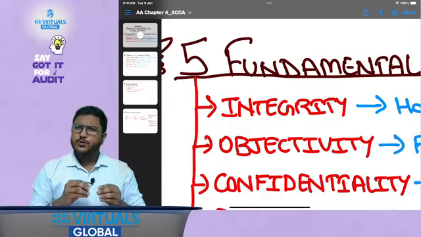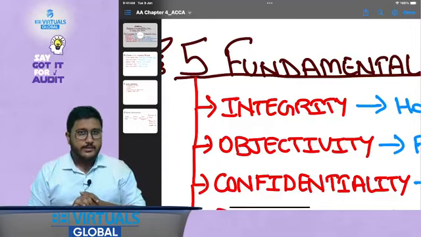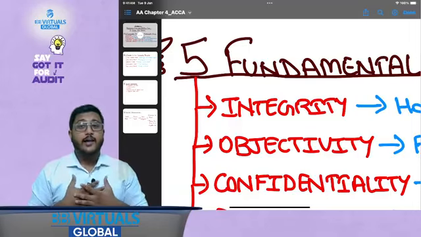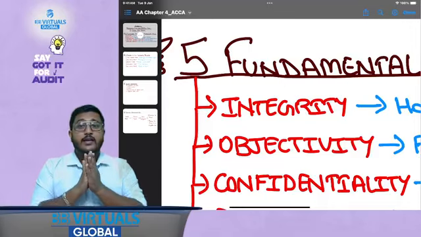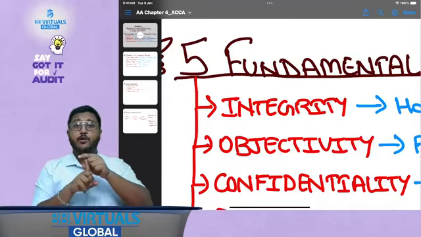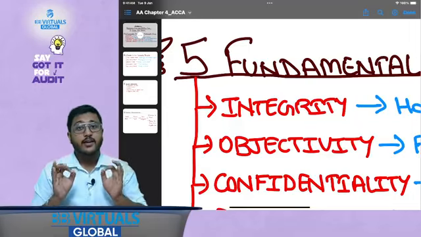So now can you say that I have integrity? In the initial case, you can say that I have honesty. But in this case, you can say that along with honesty, I have integrity also, right? So that is the meaning of the word integrity. That is honesty plus straightforwardness. When you have honesty as well as straightforwardness, then it is called having integrity.